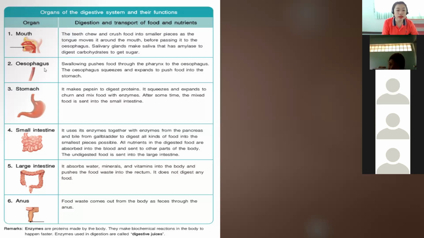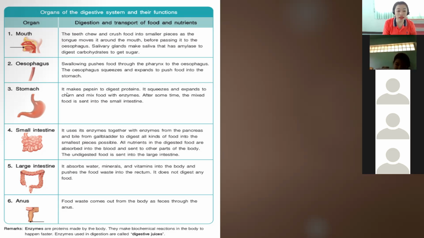The function of the esophagus is swallowing, which pushes food through the pharynx to the esophagus. The esophagus squeezes and expands to push food into the stomach. The main function of the esophagus is to push the food to the stomach. Let's move on to the 3rd organ, which is the stomach.